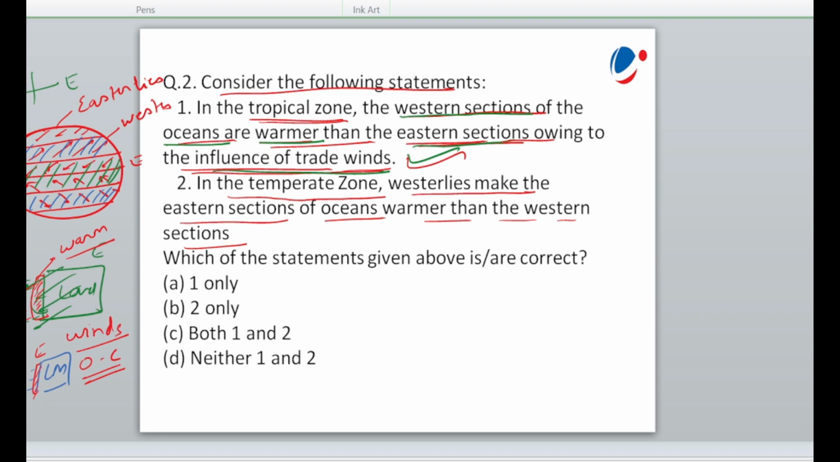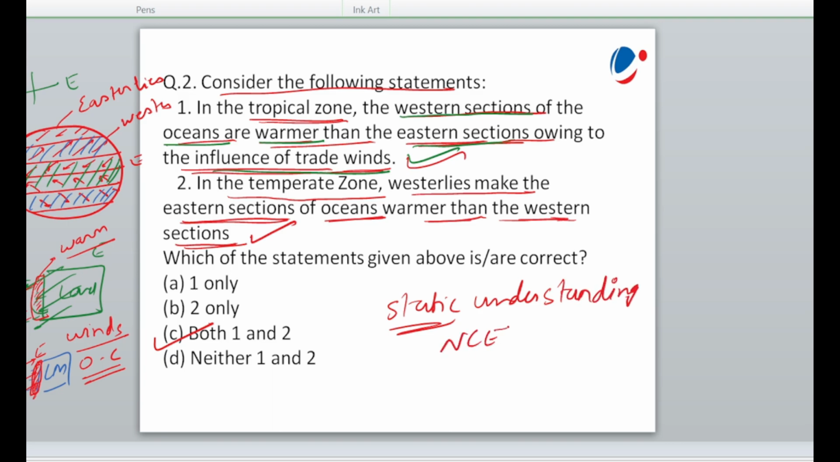So when westerlies are blowing in this direction, they drag this western ocean water towards the east and warm the eastern margin of the ocean. ठीक है? The temperate zone westerlies make the eastern section of oceans warmer than the western section. This is also correct. The answer will be 2. This is static question. Static understanding you need to have. Therefore, reading of NCERTs and GC Leong becomes important because you must know about the basics of this thing.